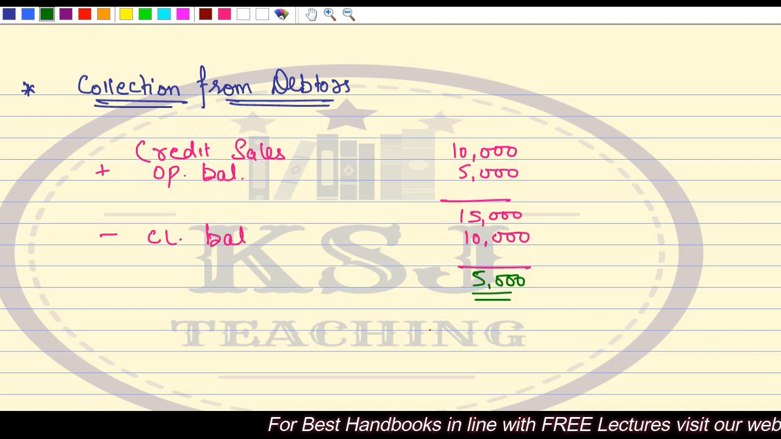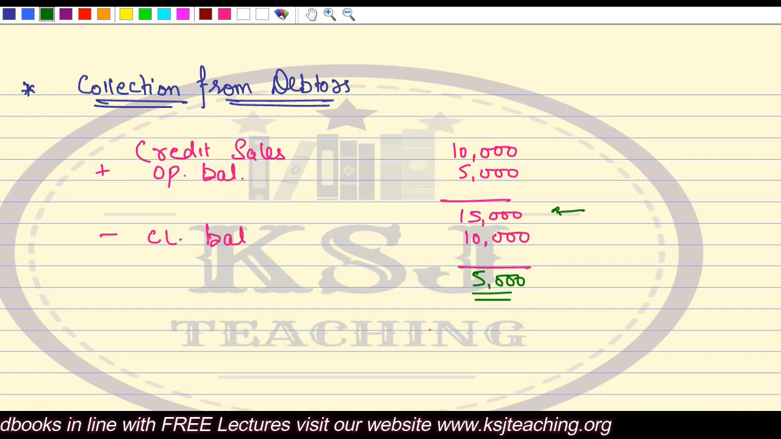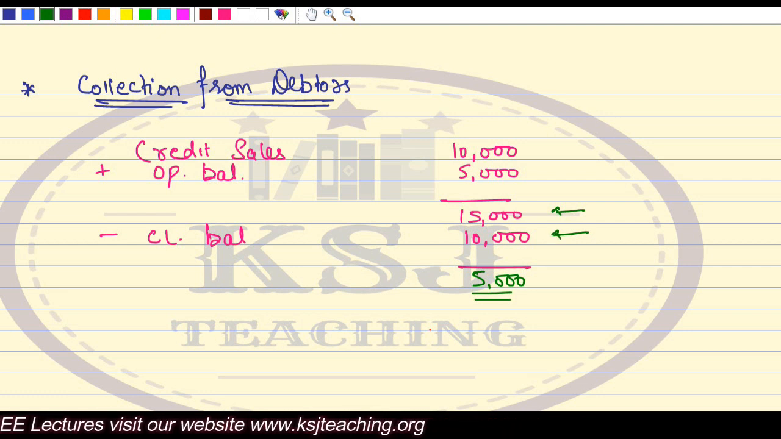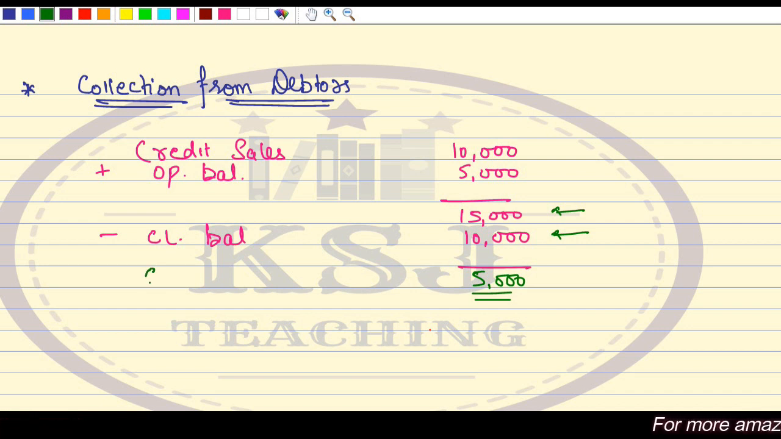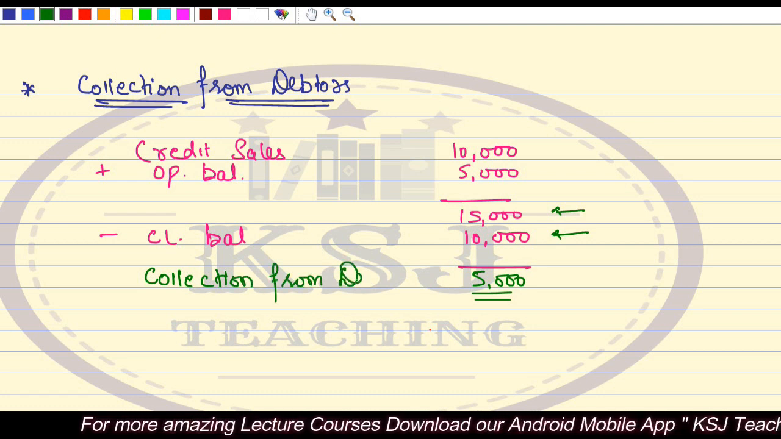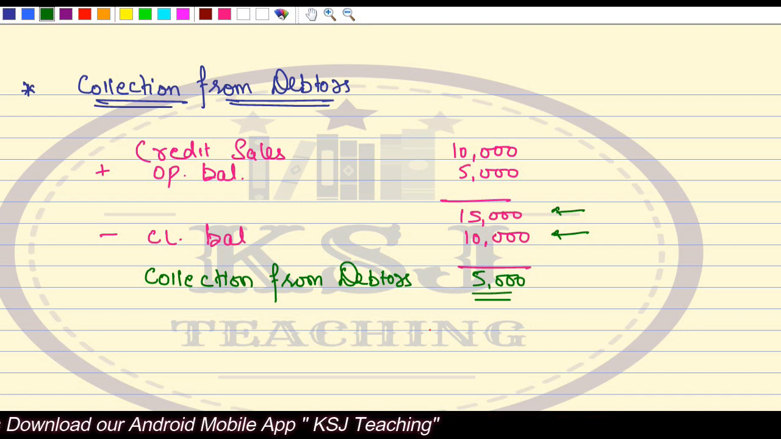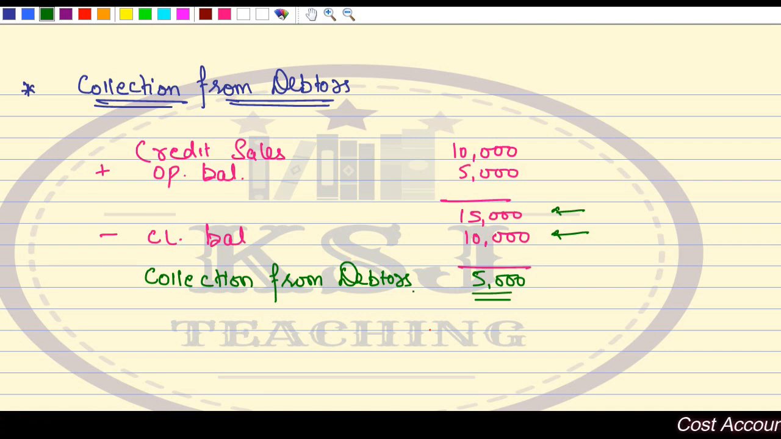This remaining 5,000 means if you were to collect 15,000, at the end of the period you are left with only 10,000 to be recovered. That means 5,000 rupees you have recovered from your debtors. So this is collection from debtors, 5,000 rupees. Credit sales, add opening balance, less closing balance will give you collection from debtors.